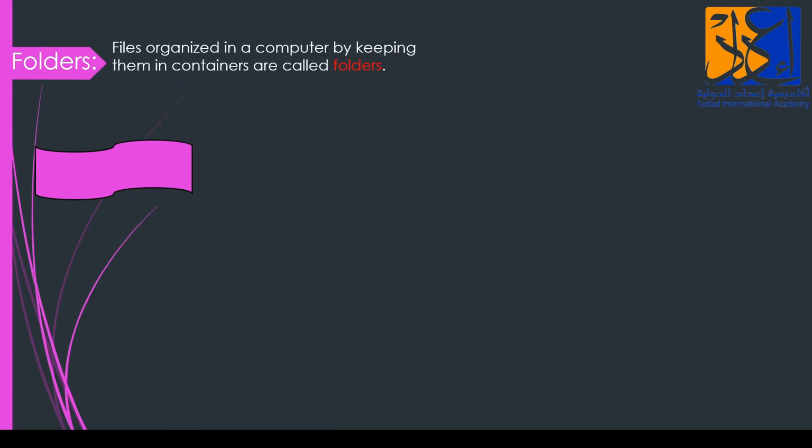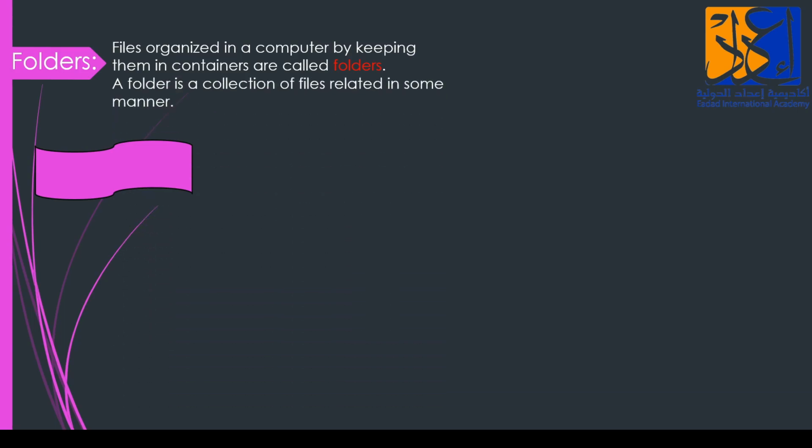Folders. Files organized in a computer by keeping them in containers are called folders. Now I have huge files of my work. How am I going to organize them? I'm going to keep them in one place. For example, I will make my own folder on my desktop so that I can keep all my files saved in one folder. In the same way, files organized in a computer by keeping them in containers are called folders.